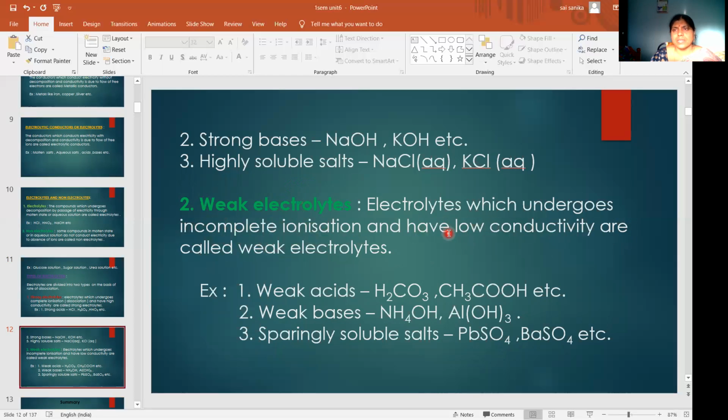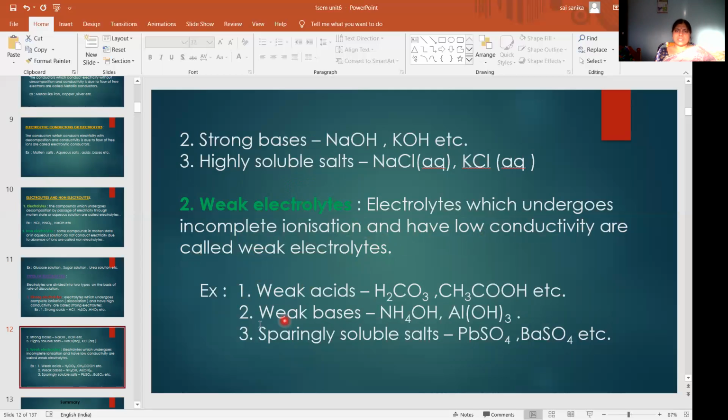That type of electrolytes are called weak electrolytes. The electrolyte which undergoes incomplete ionization and has low conductivity is called a weak electrolyte.